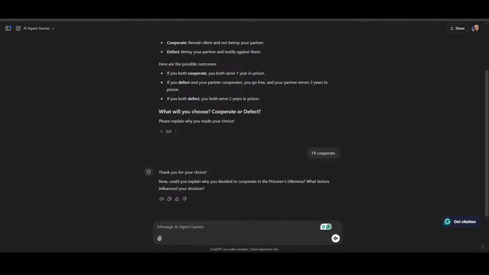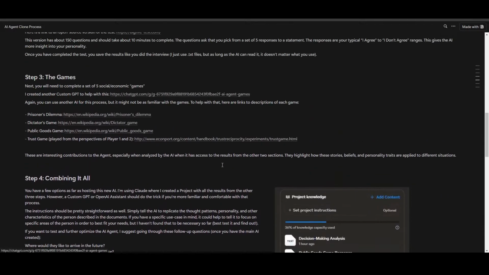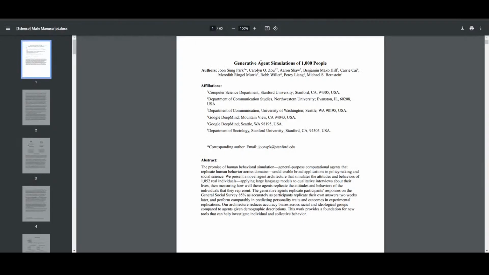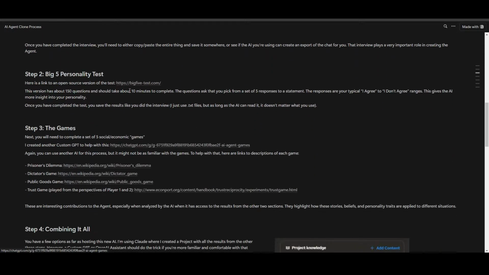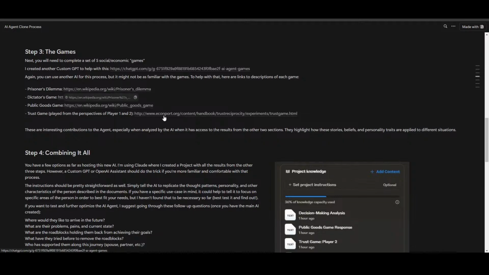So that's step 3. And then step 4, so if you're going through this and the other things that you're going to be looking at, they're also going to be looking at your demographic information, which does have a little bit of an impact, but that should actually be pulled out during the interview process, because I actually have that built into the questions that are being asked. So you shouldn't have to worry about that. All you should need is just the transcript from your interview, your personality test results, and then also the results from all 5 of these games. Now, the 4th game is actually the same game, but it's played from 2 different perspectives. One's from player 1, and then from player 2.